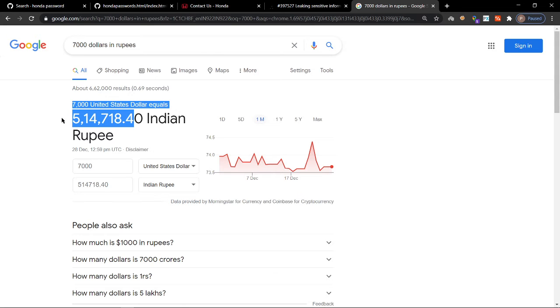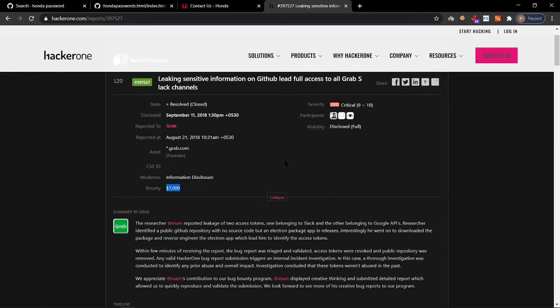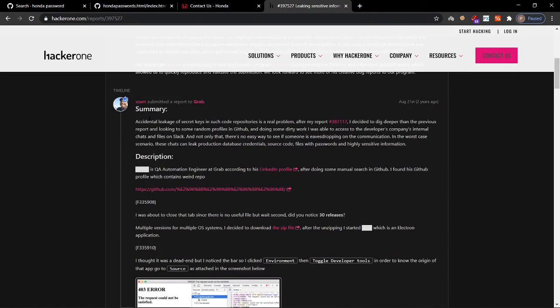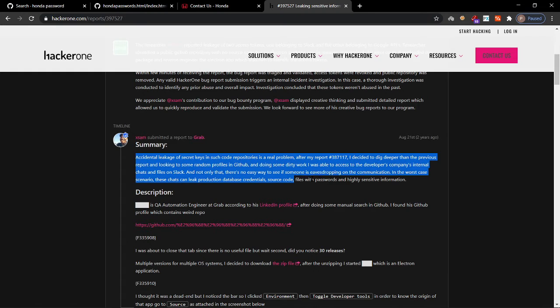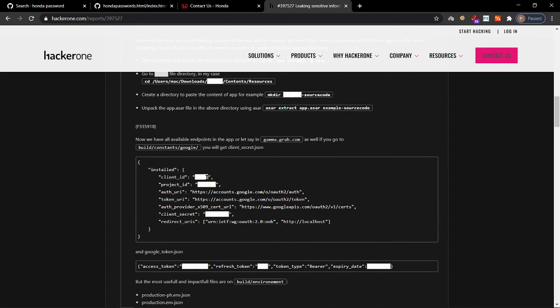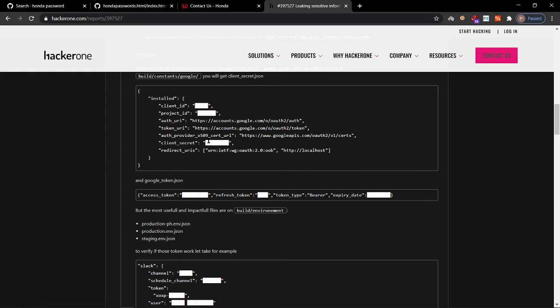Yeah, hope you could see this. So this was the amount of money he got paid by the company called Grab for just reporting the same kind of stuff which I showed you now. He had written the summary, accidental leakage. Okay, some contents, and then the description, and they had added the user, that is the particular employee, and then he had given the affected URL, and for now this has been disclosed. Okay, project ID and client secret. Similarly you can also find these stuffs.